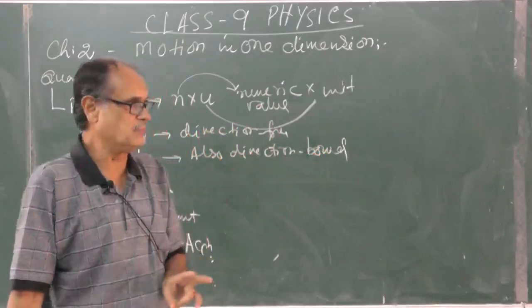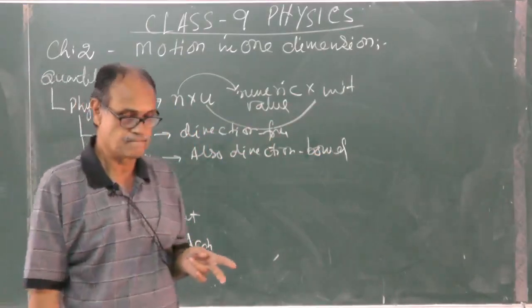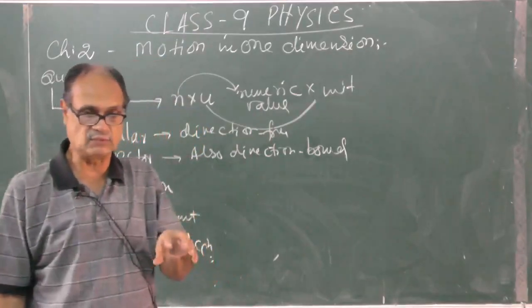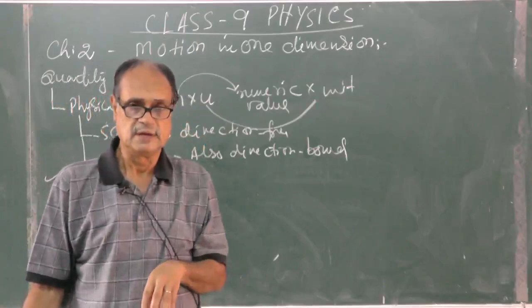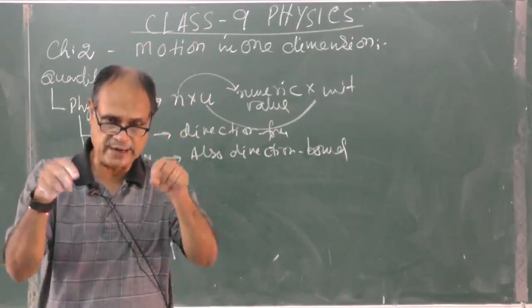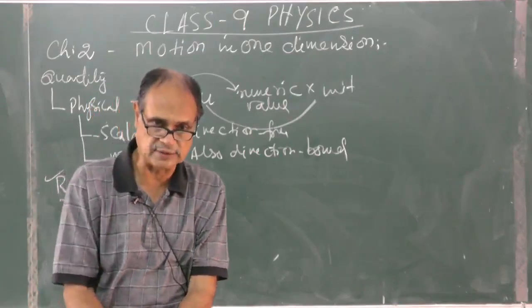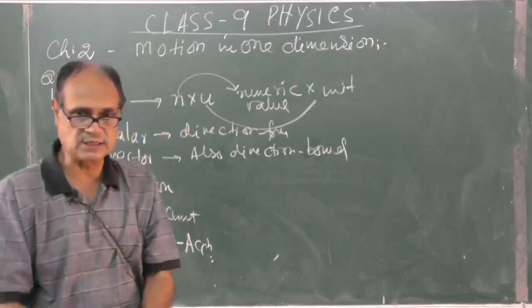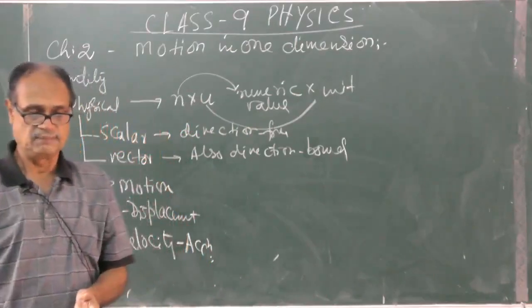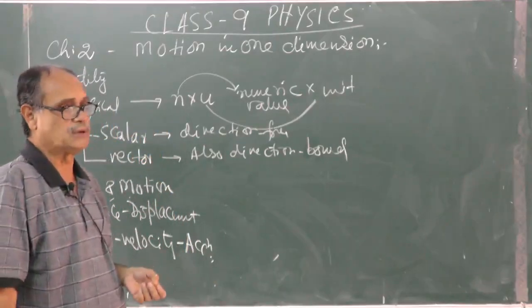Now two terms I am using. One is a reference point. A body is in rest with respect to a point. A book is lying on the table, with respect to the point at the table. The duster is kept on the table, the box is kept on the table. So that table becomes a relative or reference point.